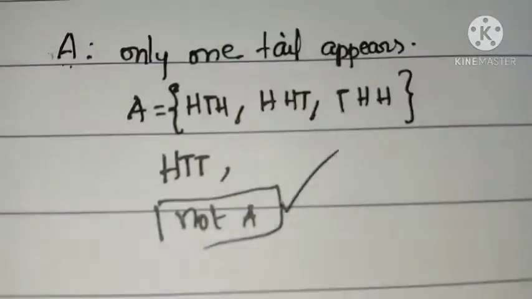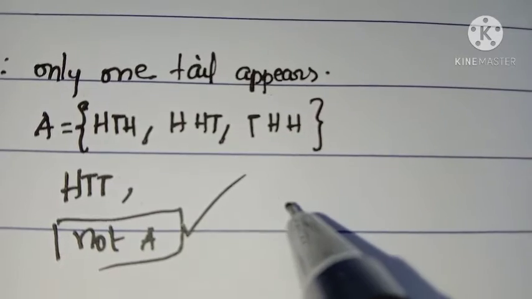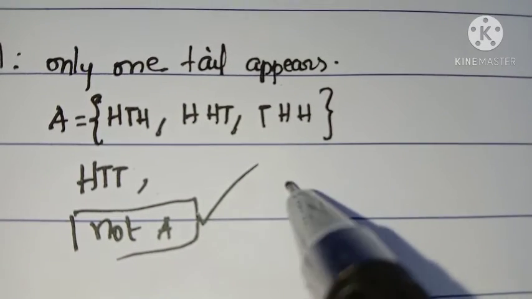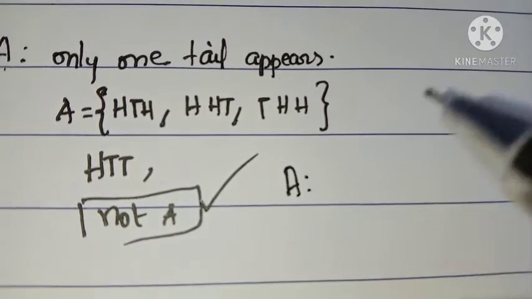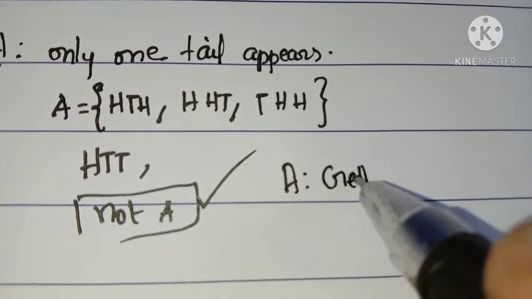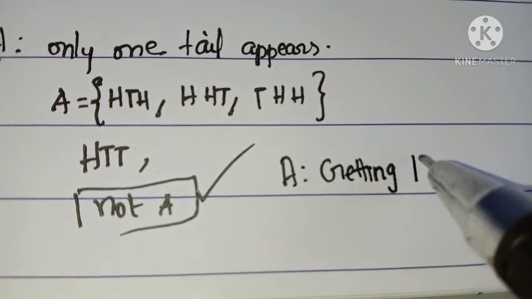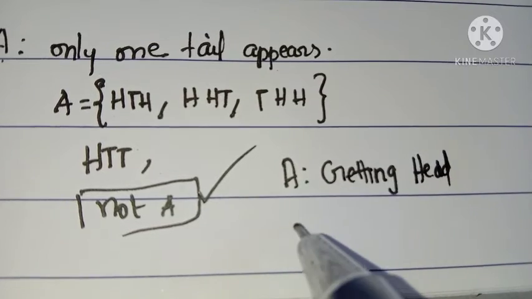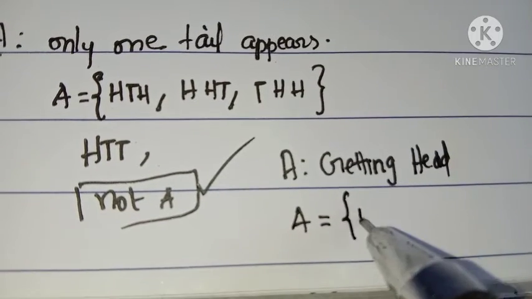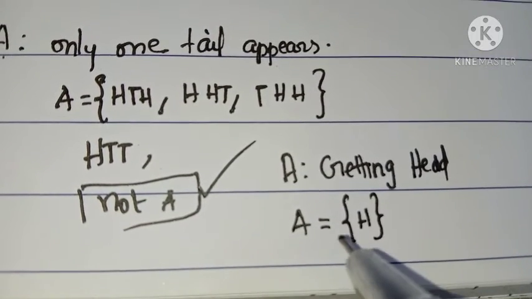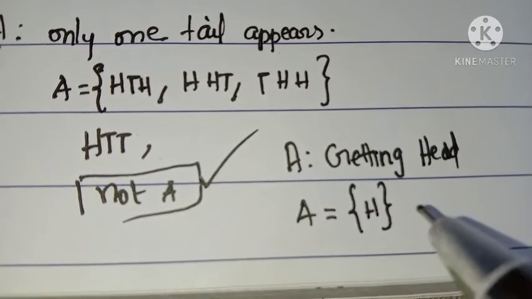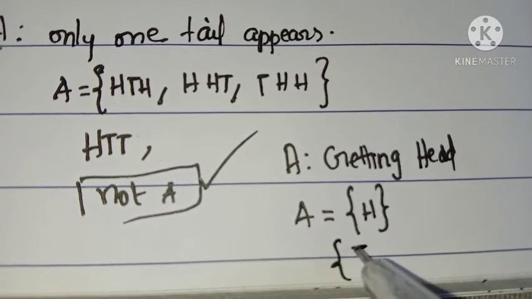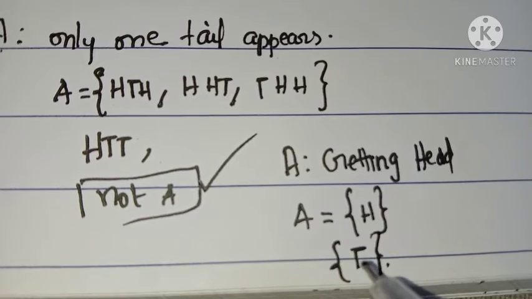A simple example I will tell. Suppose we are tossing a coin. I am going to define an event: getting head. That is A. So its complementary event is getting tail.